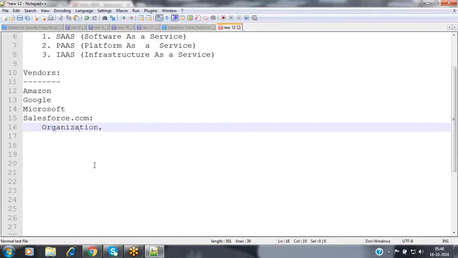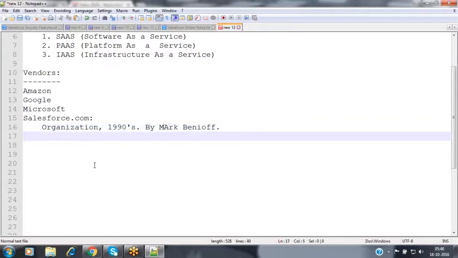Salesforce.com is an organization which has been started in 1990s by a person called Mark Benioff. Now, Salesforce.com is not cloud computing. Salesforce.com is an organization which is one of the vendors of cloud computing. Observe the difference between these two.